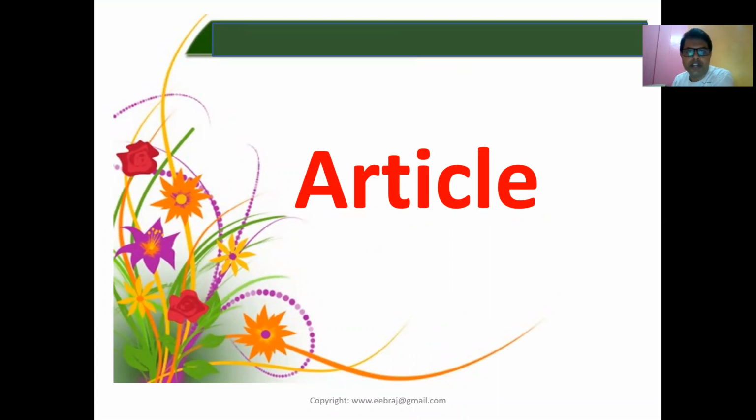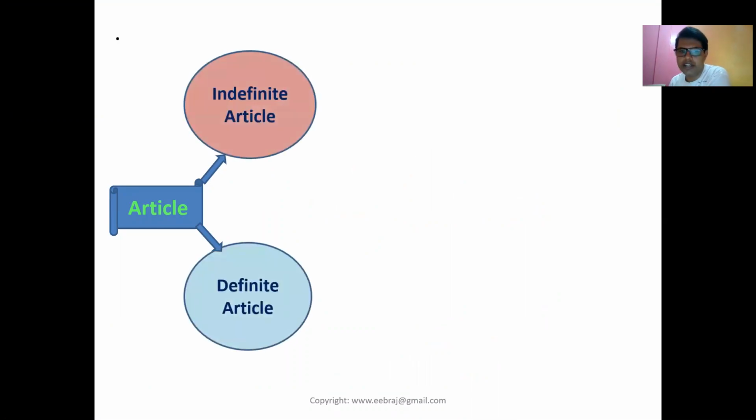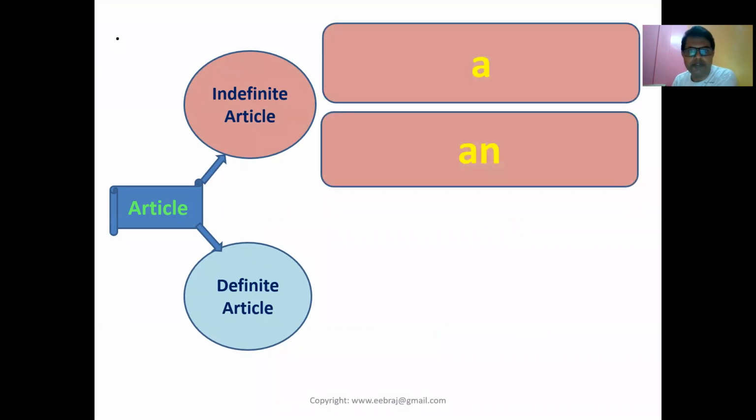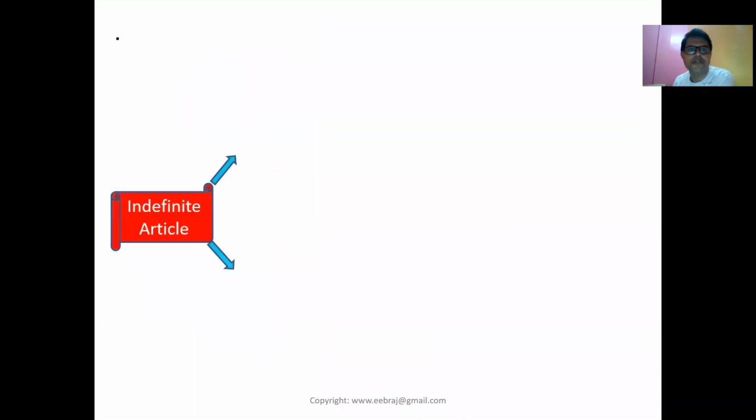And today I'm going to start a class. This is the class designed for SEE students and English. This is a grammar topic: articles. An article is divided into two parts. One is an indefinite article, and another is a definite article. Indefinite articles we have a and an, and the definite article is the. A, an and the. There are three. You have to understand they are used before a noun.